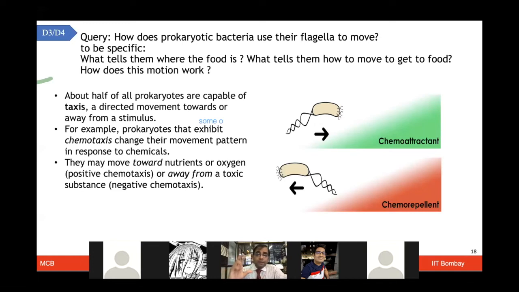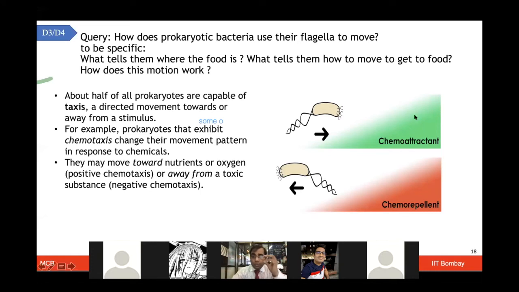Prokaryotes, being unicellular, have to perform everything from that one cell, and that cell has to recognize many things, unlike the eukaryotic cells, when we start discussing more evolved organisms. So here, they are going to rely a lot on the stimulus, how they can sense a given type of chemical. And based on that, they can either be attracted towards it or move away from it.